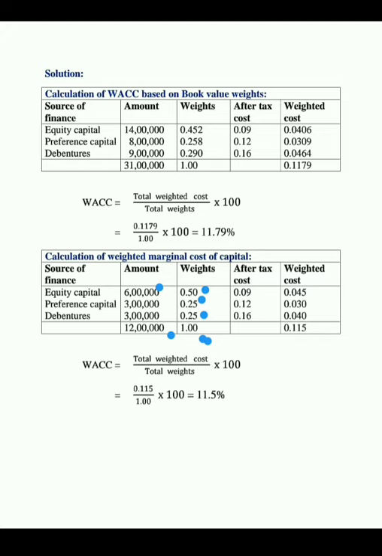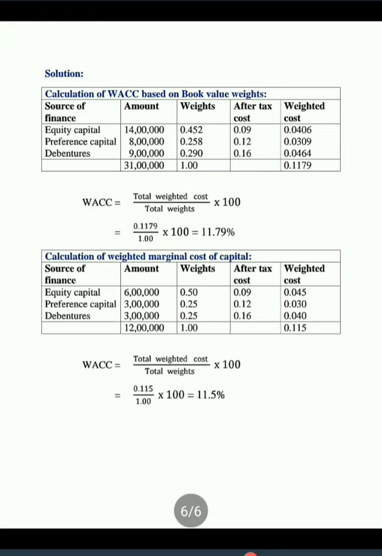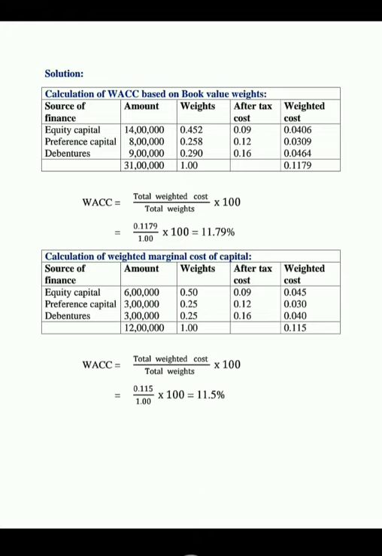And here there is an assumption that after tax or specific cost does not change. That means as it is, 0.09, 0.12 and 0.16 here. So how to get weighted cost? We can get weighted cost by multiplying weights into after tax cost.